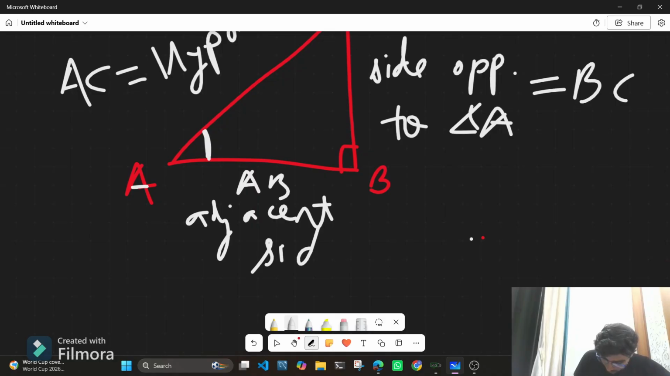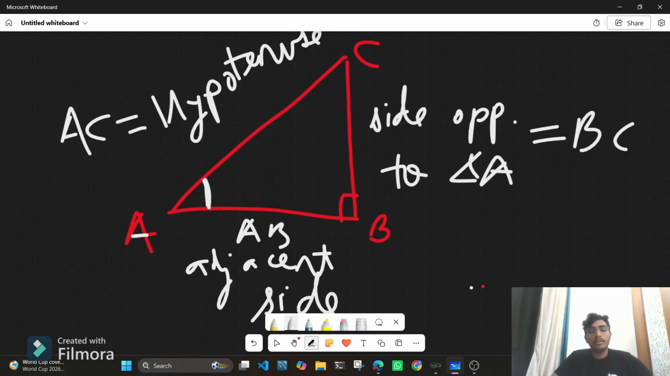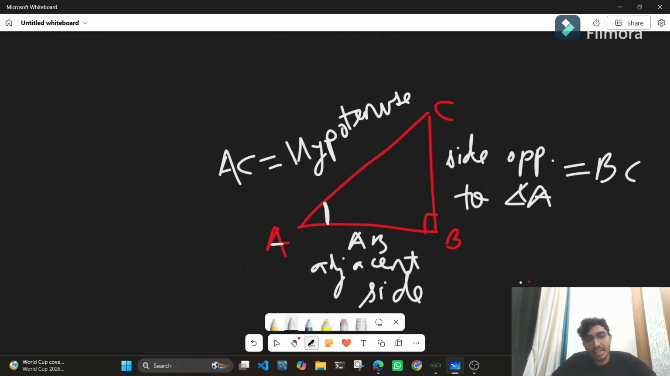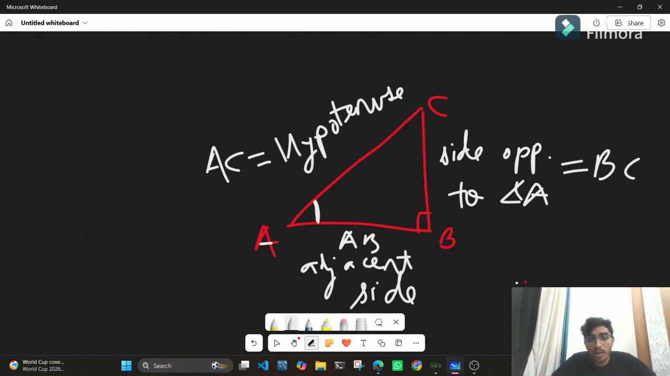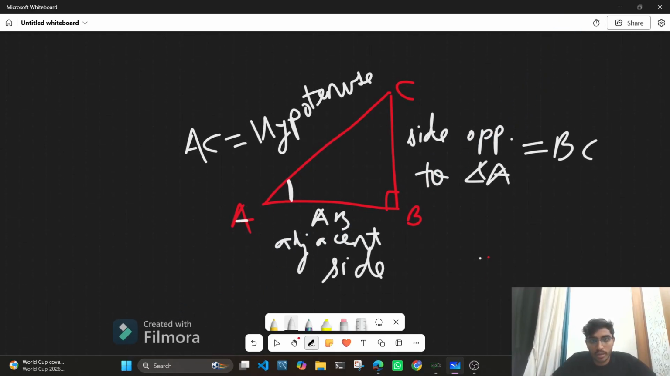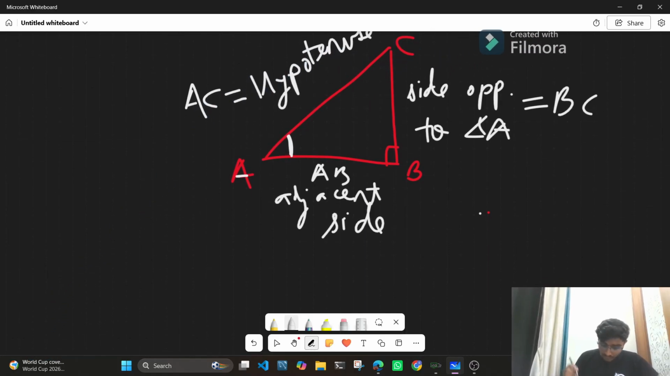So basically, what we need to learn in this chapter is the trigonometric ratios that are predefined, and we need to learn and use the application of those trigonometric ratios. I hope that is clear: AC is the hypotenuse, BC is the side opposite to angle A, and AB is the adjacent side.